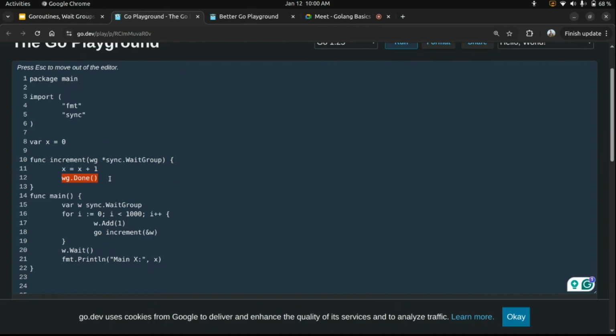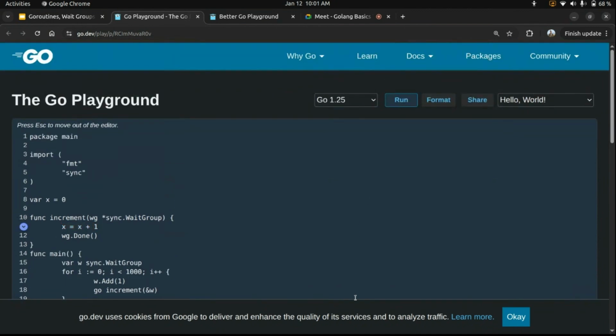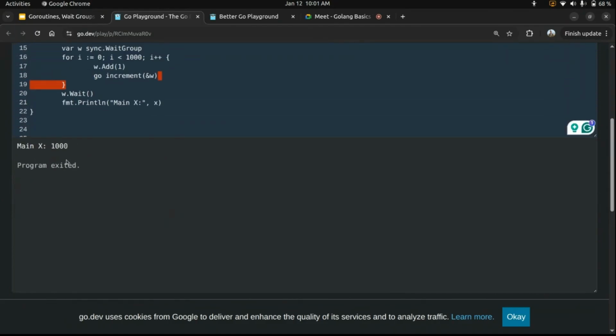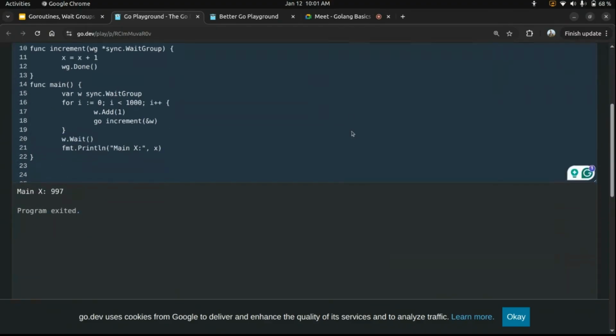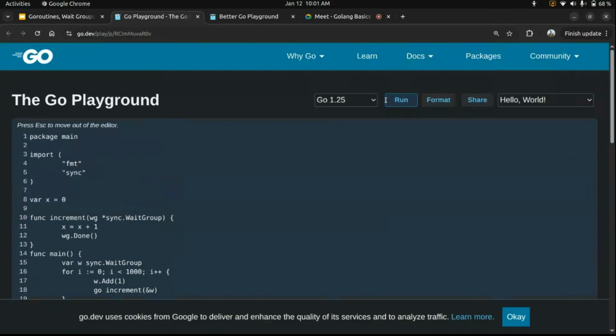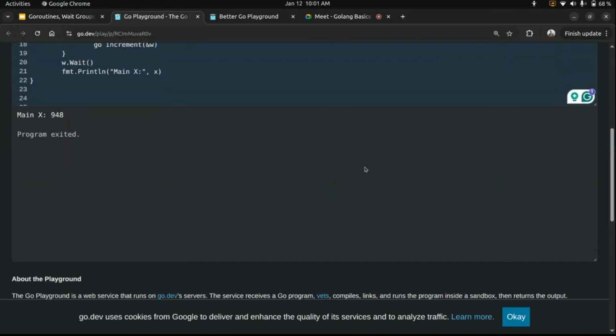Every time we run this program, this x is equal to x plus 1 is our critical section. As this section is accessed by multiple goroutines, it will not always return the correct value. It will return some random value less than 1000. If I run it for the first time, it will return a value somewhere between 900 and 1000. Again, I'll execute this. It has returned 997. If I execute this again, it returns 948. So every time we are getting a random value.